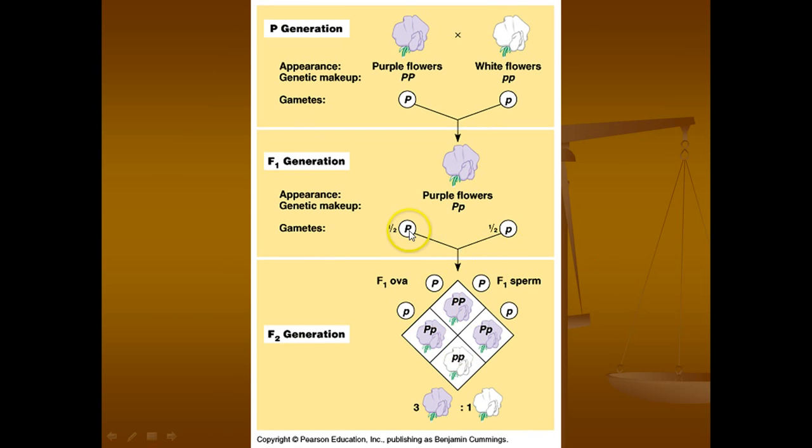If you combine a big P, little p flower with another big P, little p flower, you could get 3 purple flowers and 1 white flower. The law of segregation says that the parents could give either big P or little p to the offspring.